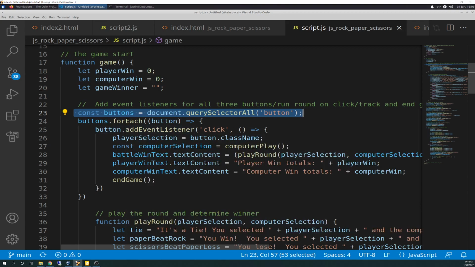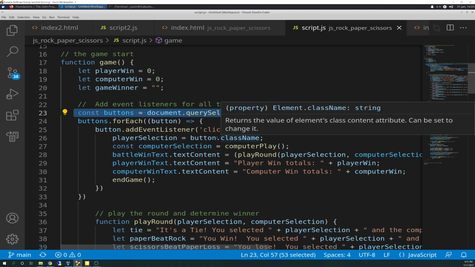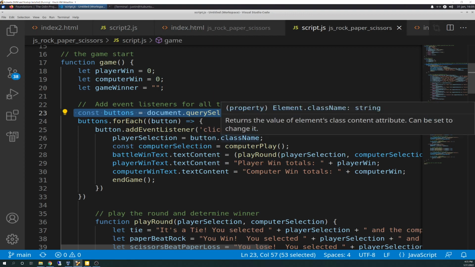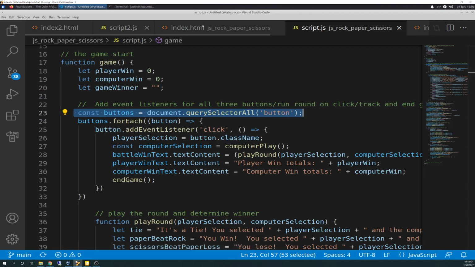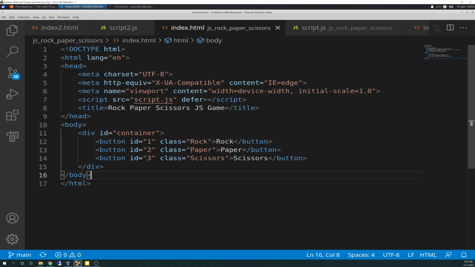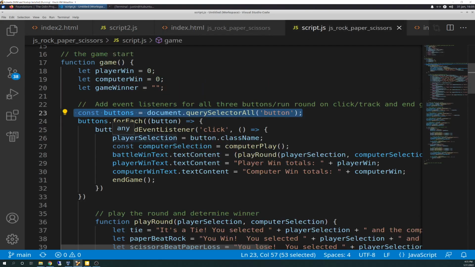I call it a loop, but it's really a method. And so this forEach is going to loop through each button, and on each iteration, you're going to have button.addEventListener at click. So we're listening for a click of the button. When the click of the button happens, we're going to invoke player selection equals the value of button.className. Button is an HTML element parameter, and .className is the property for that button element. So it goes out here and looks at class name, and class name is these right here. So that's why you're already seeing why I have that in there. This will be used as the player's selection. It'll read in that string, and that will be the player's selection once they click it. So that gets put in as player selection.